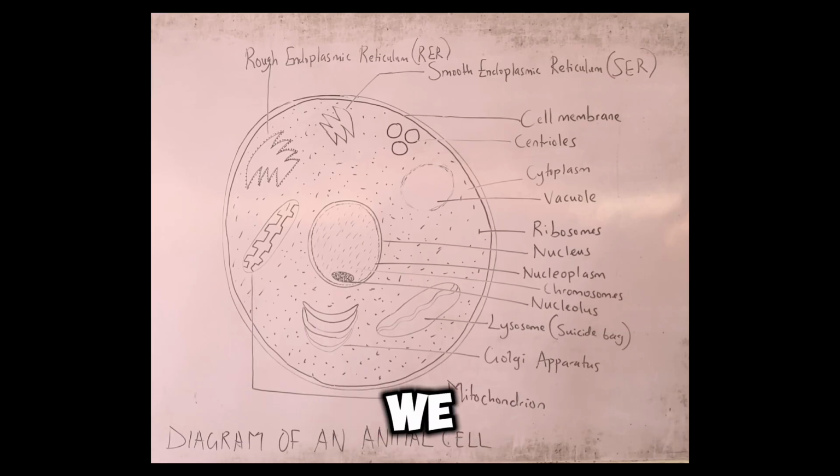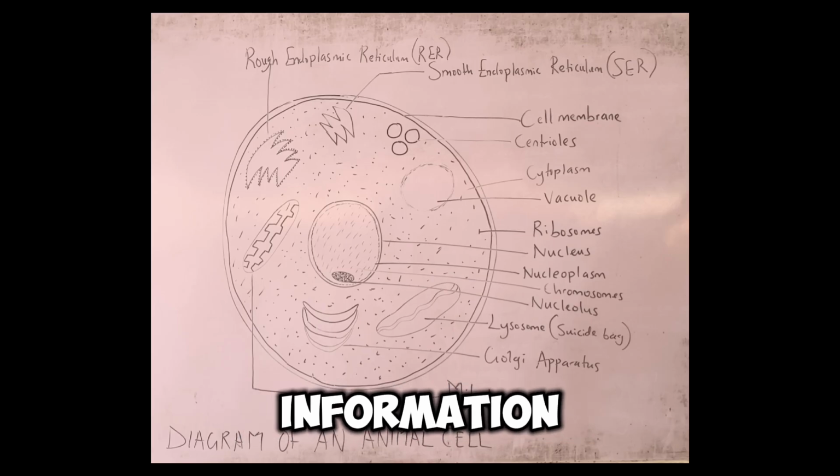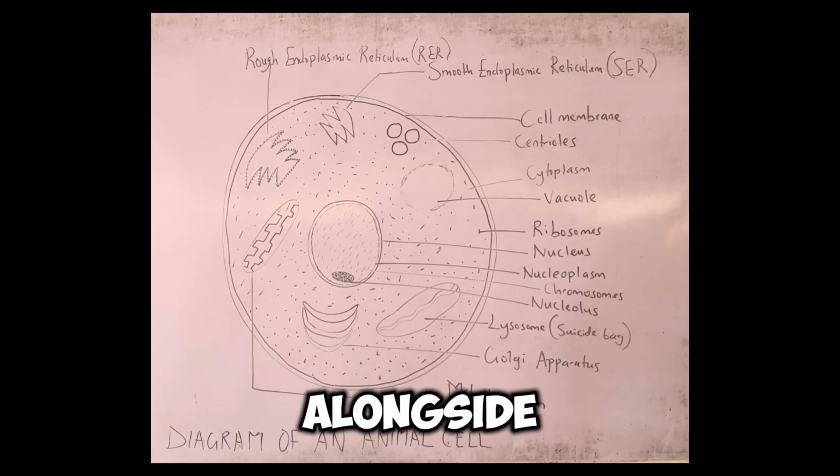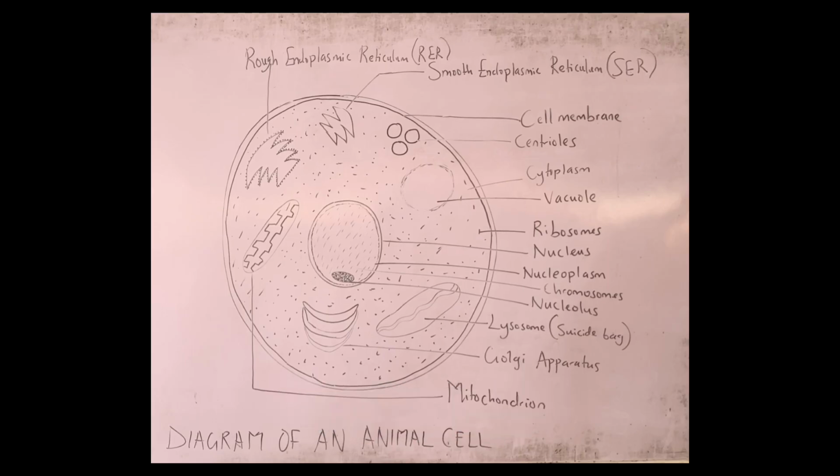Lastly, we have what we call chromosomes. Chromosomes are coiled forms of DNA found in the nucleus. It is like a condensed form of the gene. It's a coiled form of the DNA found in the nucleus, and they carry what we know as hereditary information. So I hope we get the basic knowledge of the cell and its organelles alongside their functions.